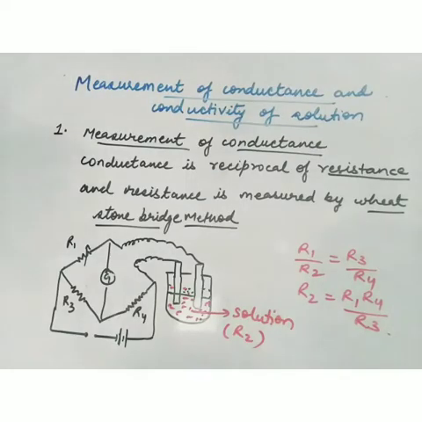The next thing is how to experimentally determine the conductance and conductivity of a solution. Suppose a metal wire is given to us: we can measure its resistance, and after measuring its resistance we can find out its conductance. But how to find out the conductance of a solution?